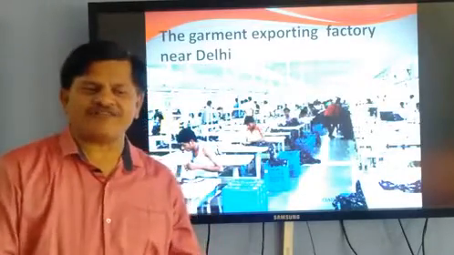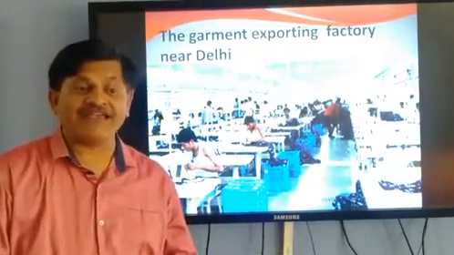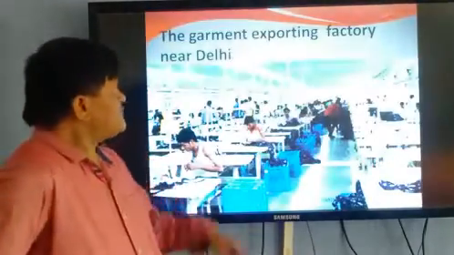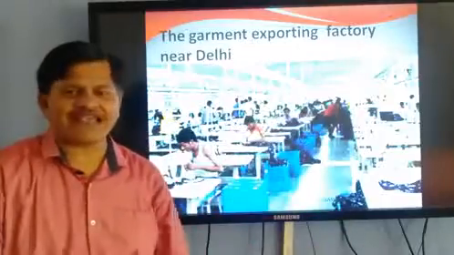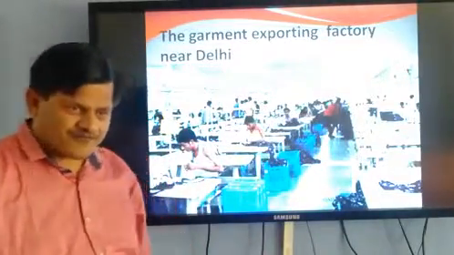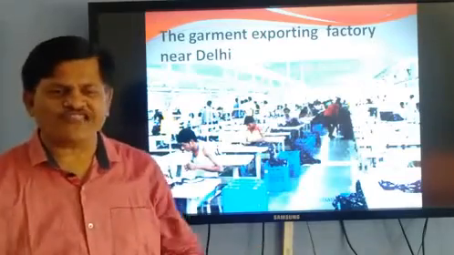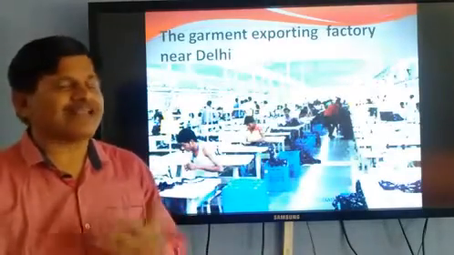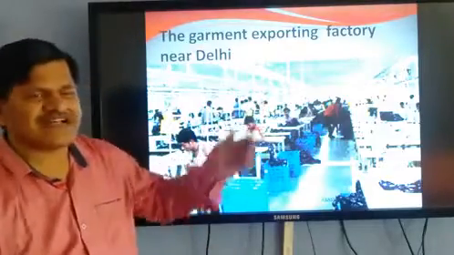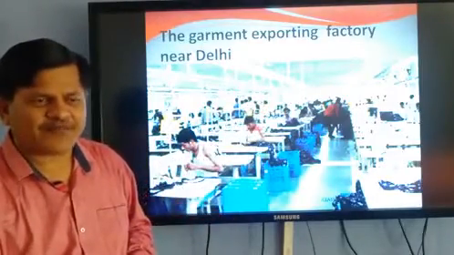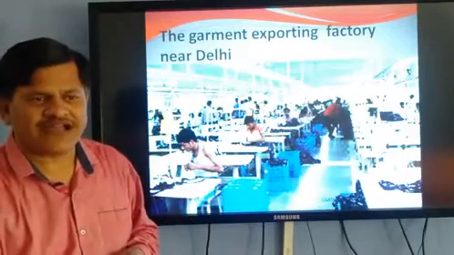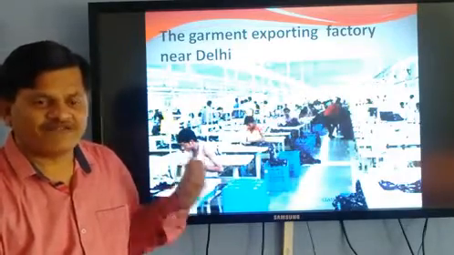Now that cotton enters the next round, and it comes to the exporting factory. Here, a lot of cloth is required and a lot of tailoring work is going on. Here we can see many tailors preparing shirts and whatever other garments they are making. The work is going on.